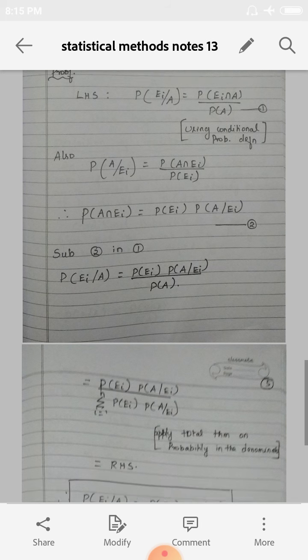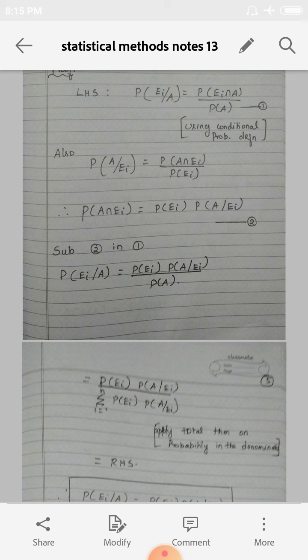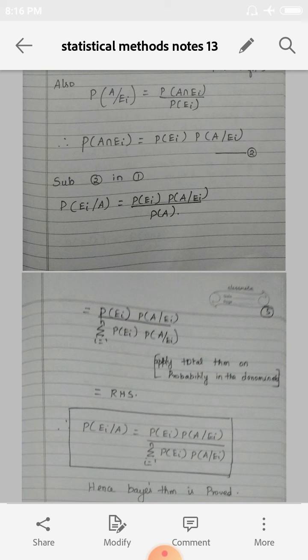Now substitute equation 2 in equation 1. What is equation 1? P of Ei condition A is equal to, what is the numerator? P of Ei intersection A. So in the numerator, we have to substitute equation 2. What is equation 2? P of A intersection Ei. We get P of Ei into P of A condition Ei divided by P of A. Right. Next, see the numerator, you have to write it as it is. So P of Ei into P of A condition Ei divided by, what is the denominator?